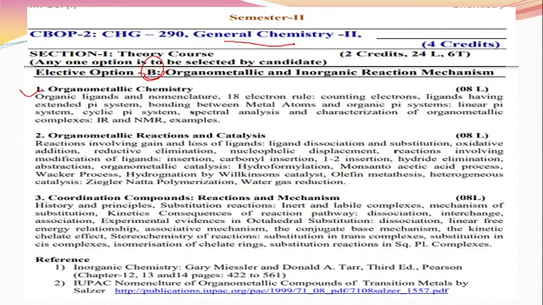We have to learn here the organic ligand and their nomenclature, the 18 electron rule, counting of electrons, ligands having extended pi system, etc. Second one, that is what? Organometallic reactions and the catalyst.